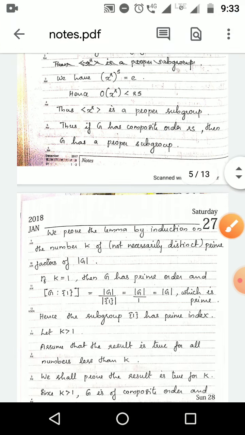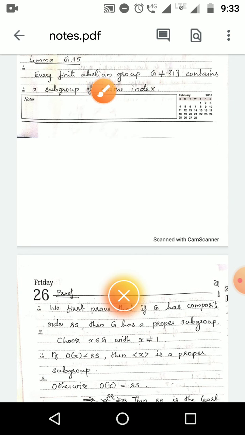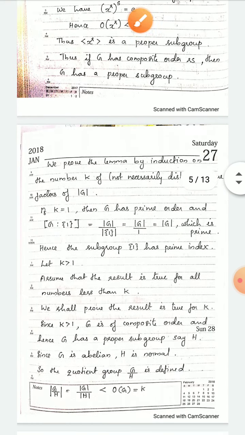Then we have to prove that if G is a finite abelian group, then G contains a subgroup of prime index. We are going to the proof.